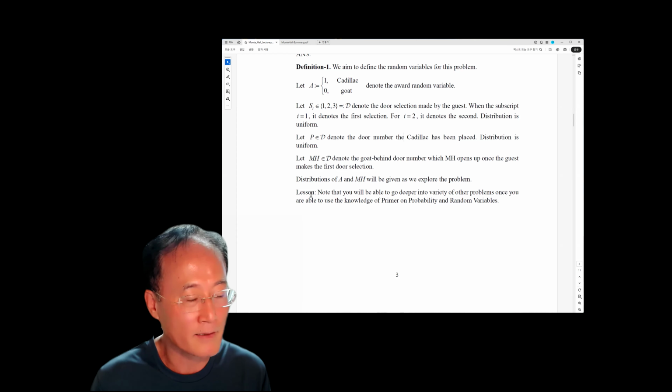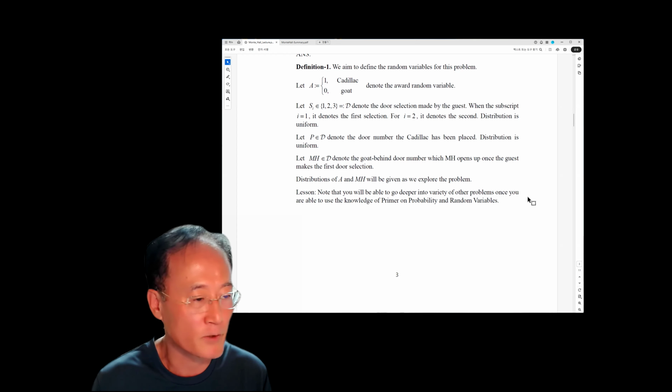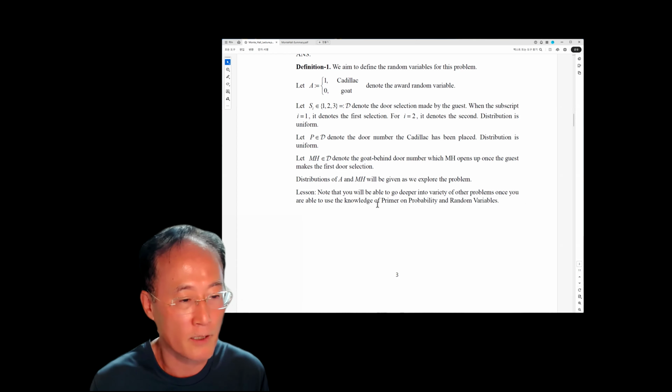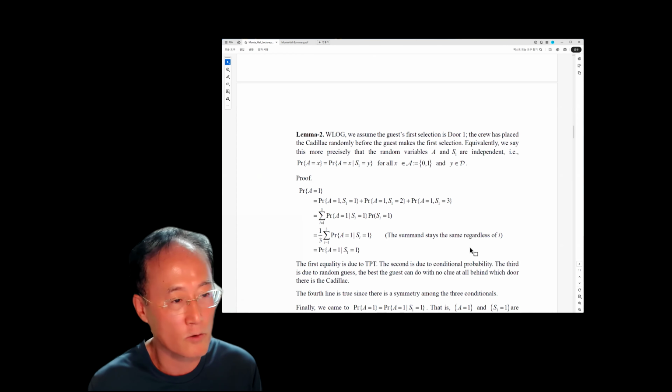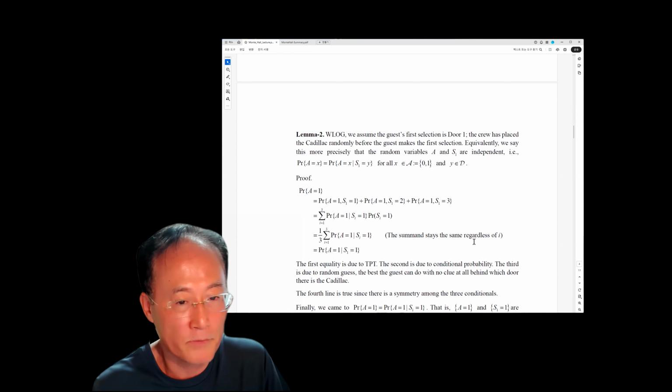The lesson that I would like to give you is that you will be able to go deeper into a variety of other problems once you are able to use the knowledge given in this note. I want you to take a look, because it is tedious for me to go through the whole note line by line.